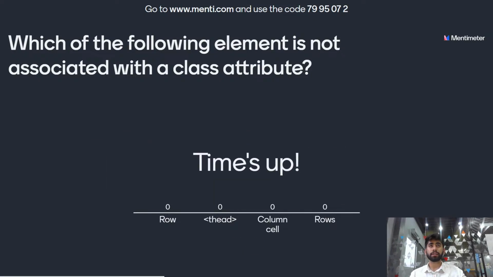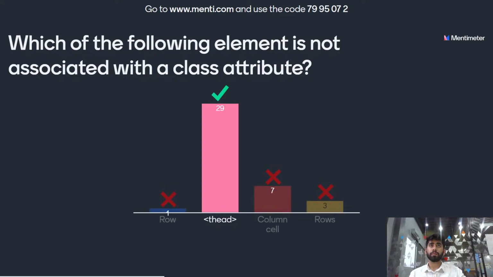And the time is up. Most of you have answered it correctly. It is thead. Column, cell, rows and rows are the container elements. They have class attributes. With the help of this, we can apply special styling. Table elements can also control style classes. Text-align and vertical-align are the style attributes that align the content of the table. Let's move on to the next question.